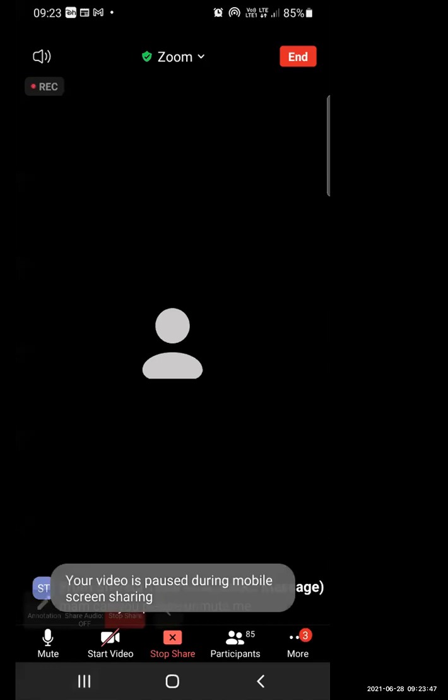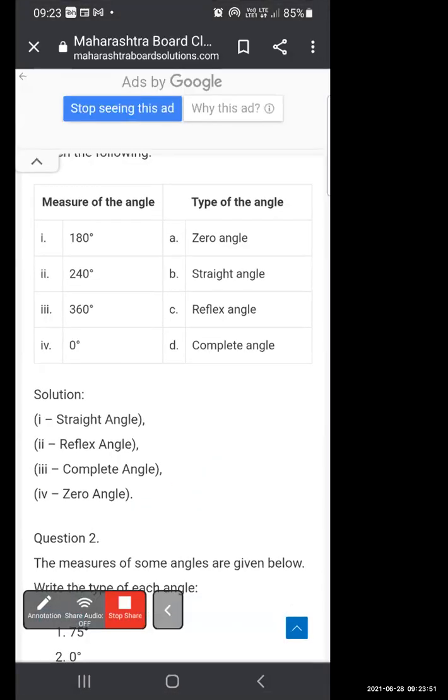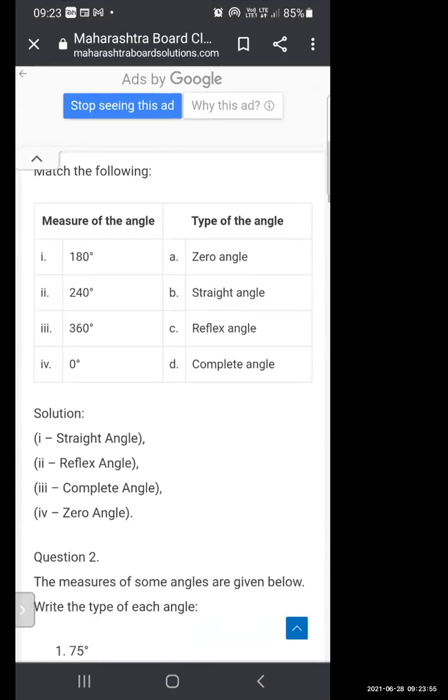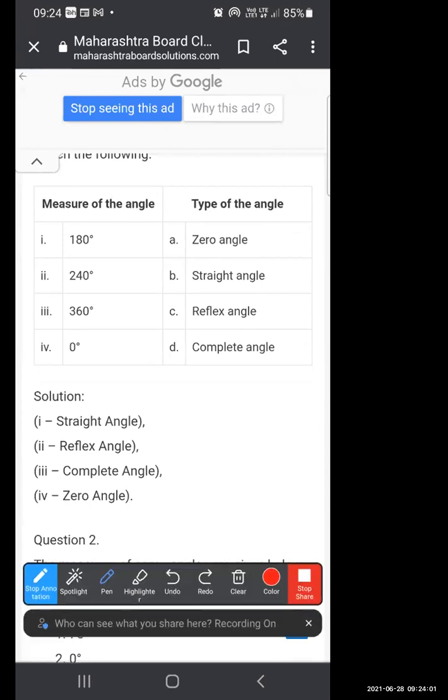Now let me share my screen with you. Okay, now we were here. Now practice set 2, chapter number 2. Now here, if we see, measure of the angle and type of the angle, 2 columns are there.